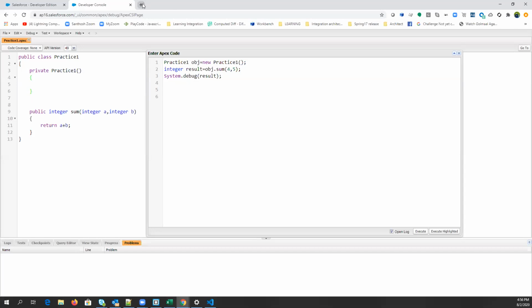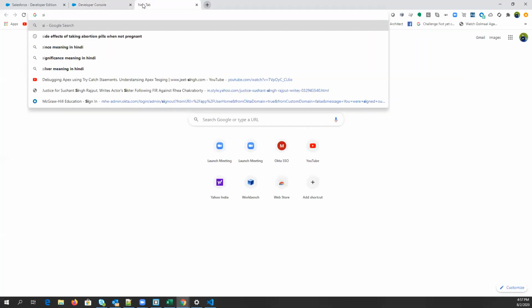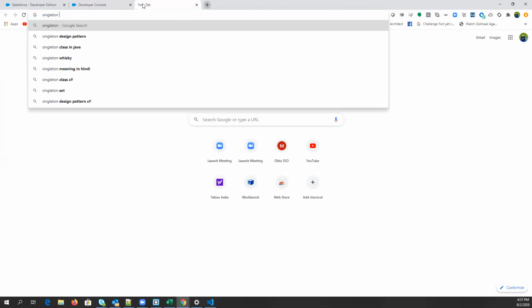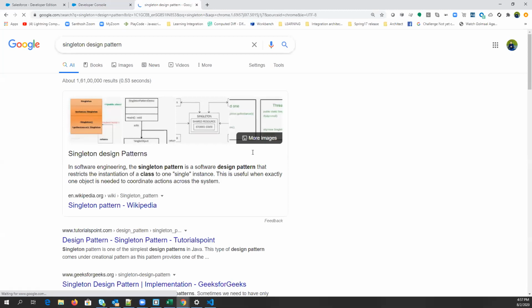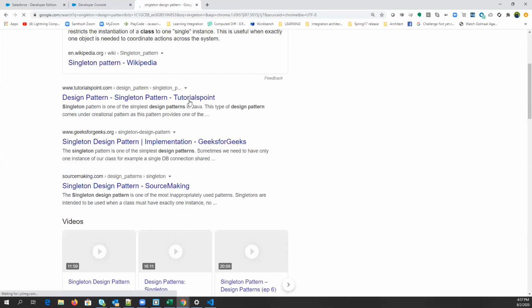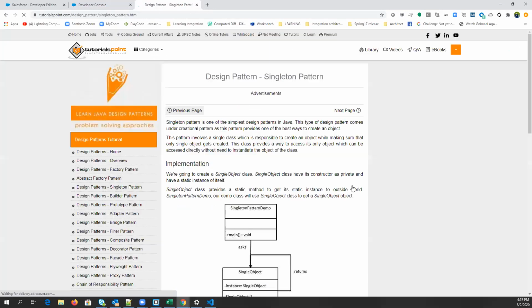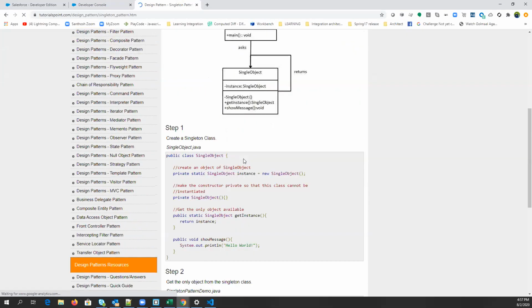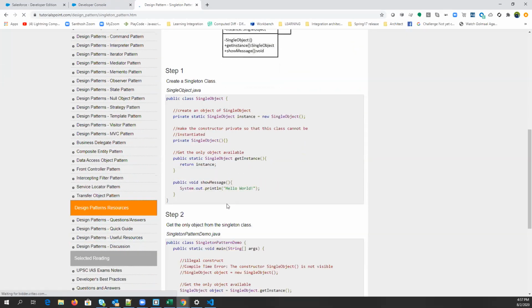Now there is a pattern called singleton. Singleton design pattern. Read this pattern after the class. So in this pattern, what happens? You can simply create a private constructor, right? And that particular constructor will be called by another property.